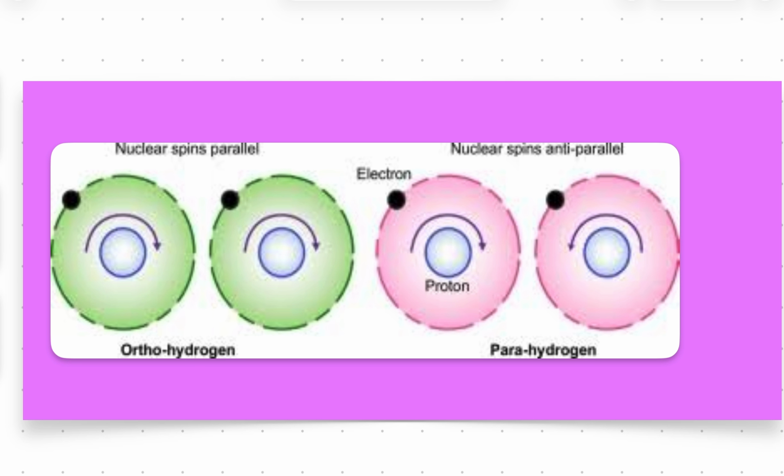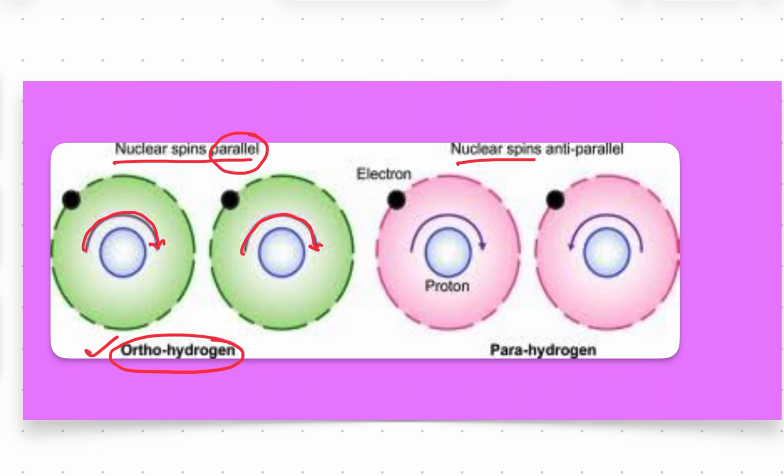Ortho-hydrogen means the nuclear spin of this one is clockwise. This is also clockwise. So both nuclear planes are parallel, the same way, parallel like this. Parallel is there. Therefore, this type of hydrogen is called orthohydrogen.